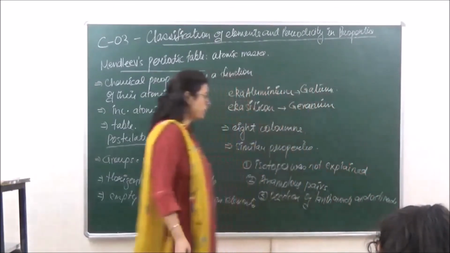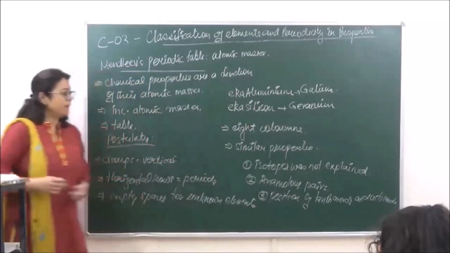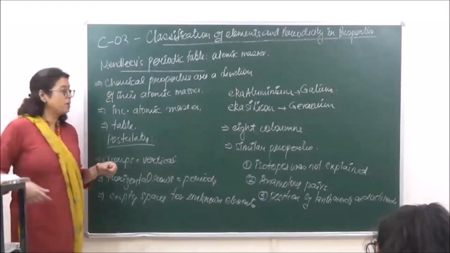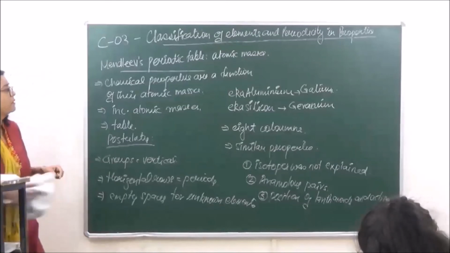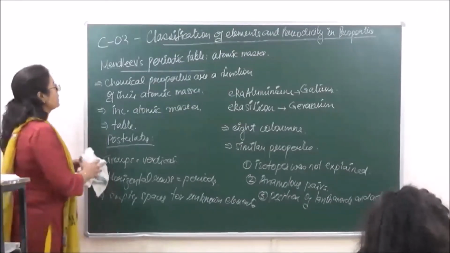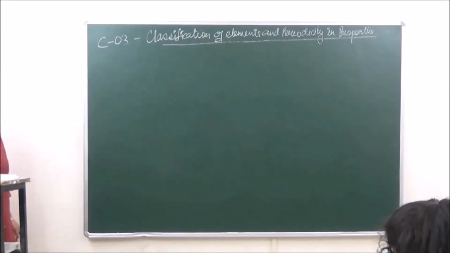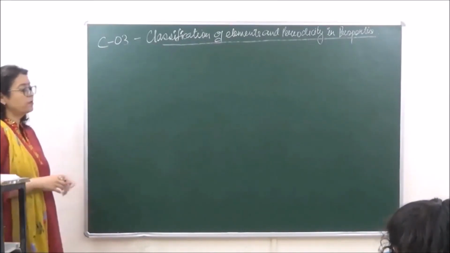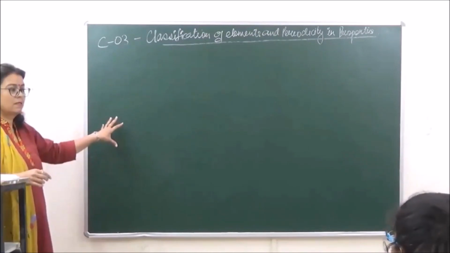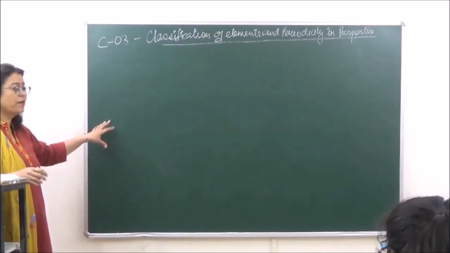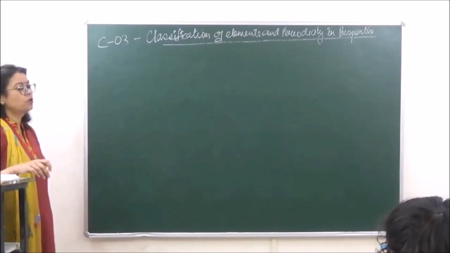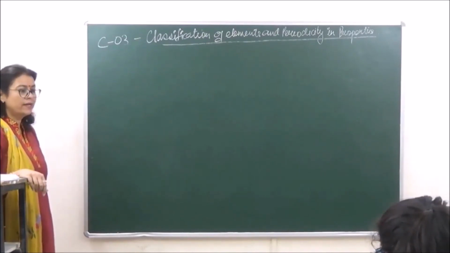Okay, so today we are going to do only till here. The Mendeleev's original periodic table looks something like this. You can see the figure over here, and it is also given in your notes. Okay, clear?